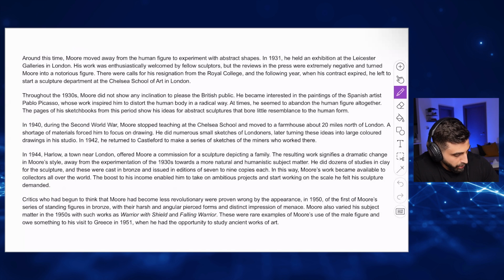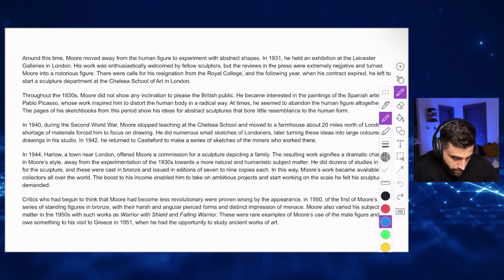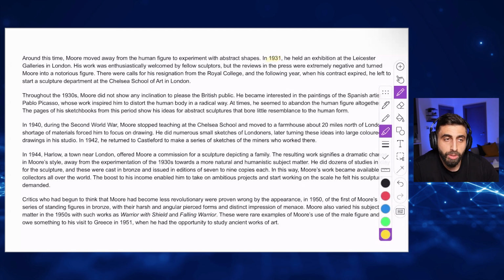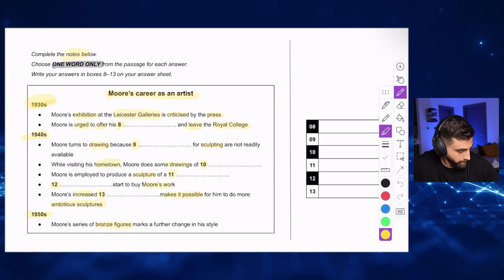Around the historian who moved away from his human figure to experiment with abstract shapes in 1931. This means 1930s. Remember? 1930s.